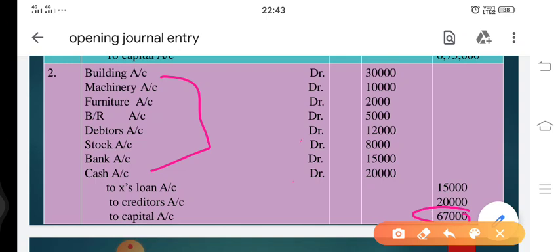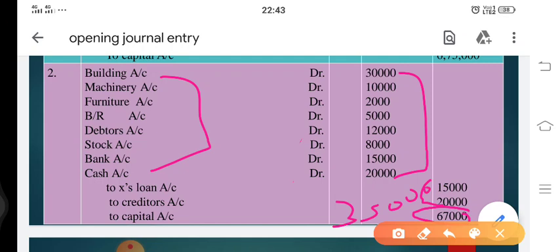Now let's check it out. We can see that all these assets coming into the business are debited and these liabilities are credited, but we have debited so much and credited only two items, that too for 15,000 and 20,000. The total comes to 35,000.